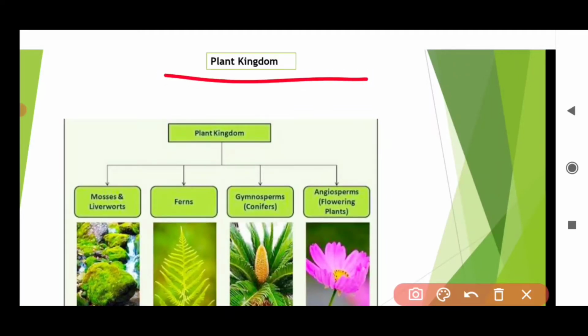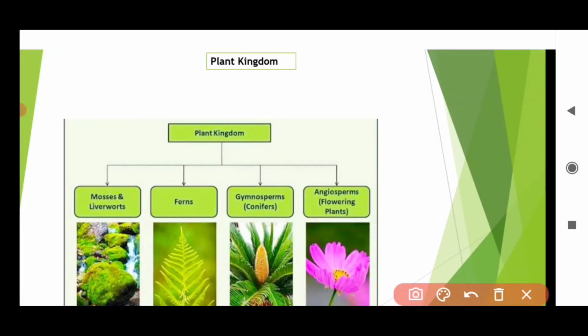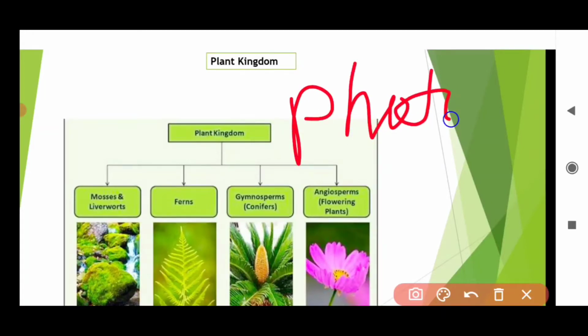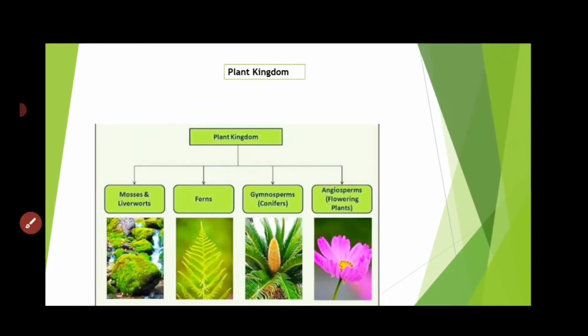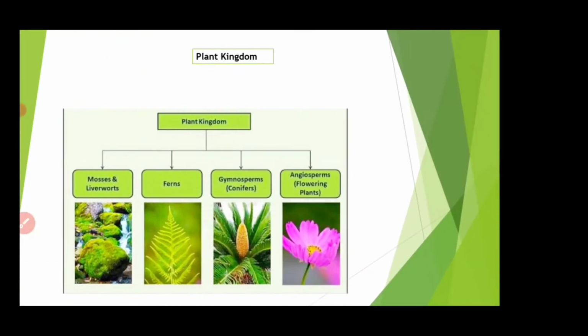As you know, we are talking about the plant kingdom, which means it will include plants. Plants are autotrophic. Autotrophic means they can produce their own food by the process called photosynthesis. Before talking about this big kingdom, let us first know how many kingdoms there are, and have an idea about all these kingdoms.